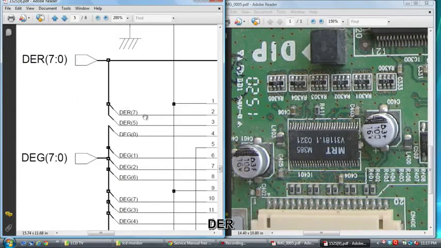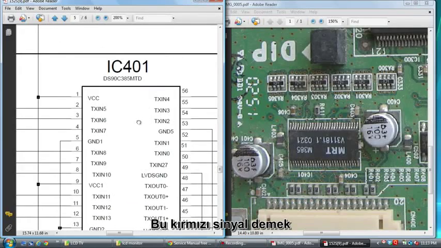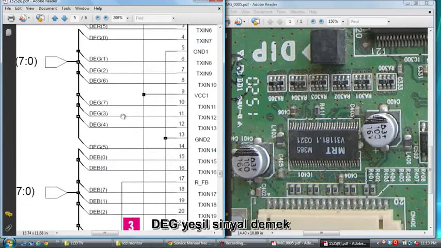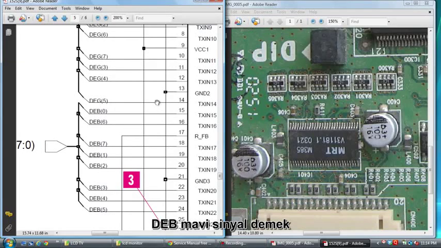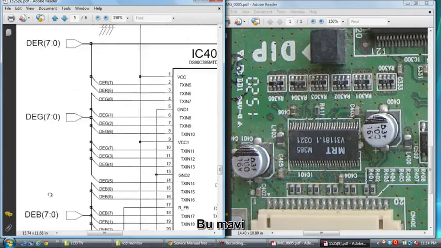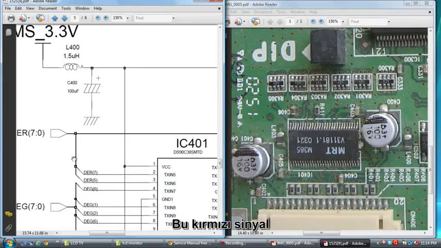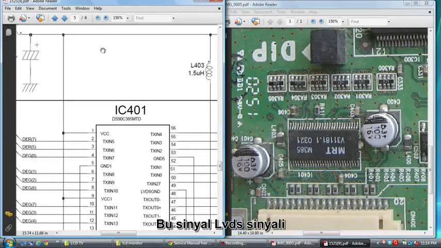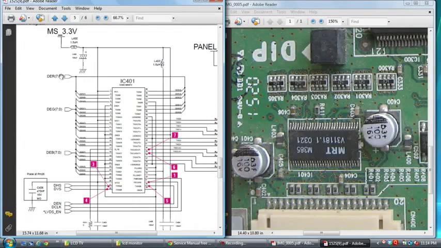See here, DER, that means red signal, DEG means green signal, DEB means blue signal. See here, this is blue, this is green, this is red signal. This LVDS signal, this is red, green, blue. This signal comes to the LVDS chip, this chip.